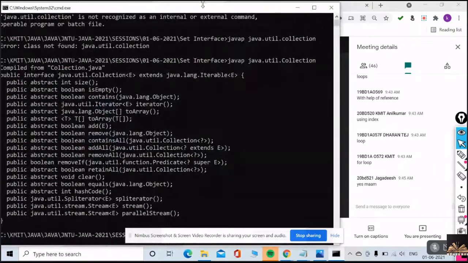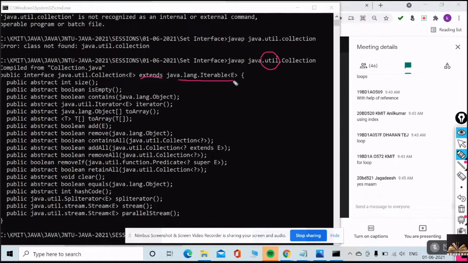These collections are available in the java.util package. Collection is a super interface of all your collections, and did you observe that Collection extends the Iterable interface.